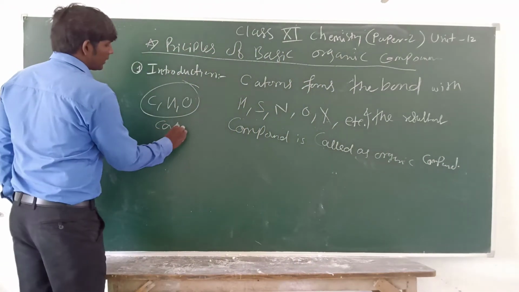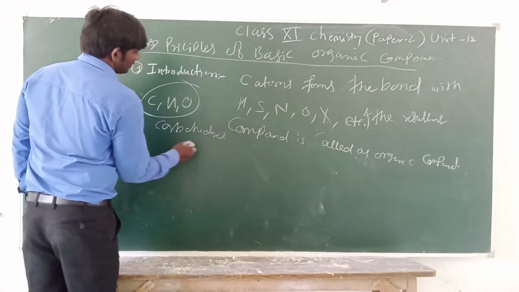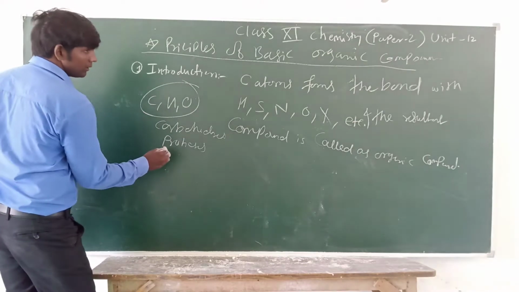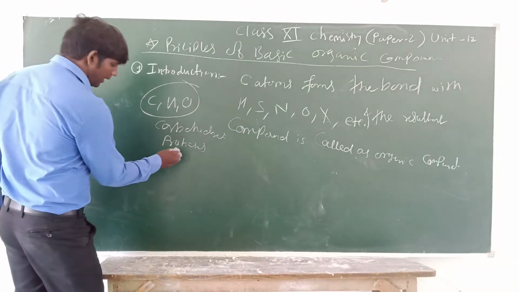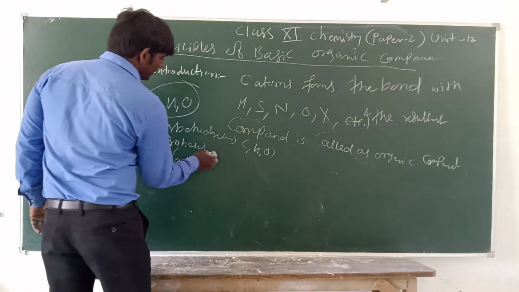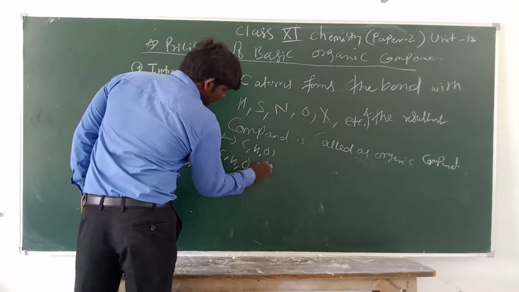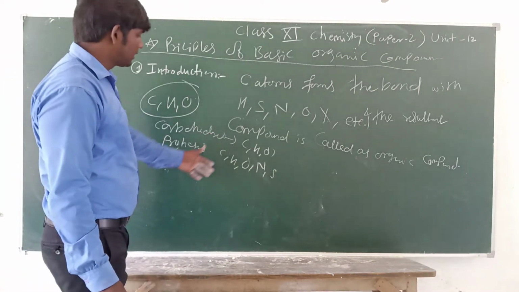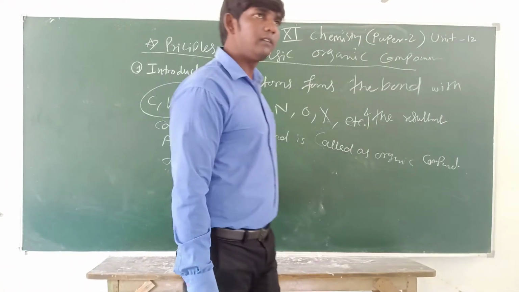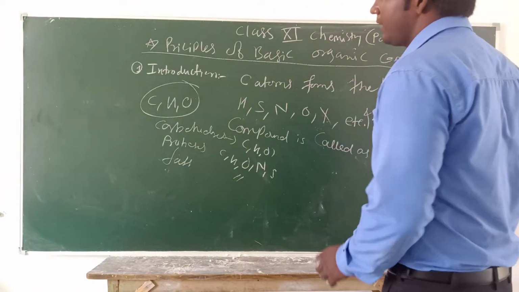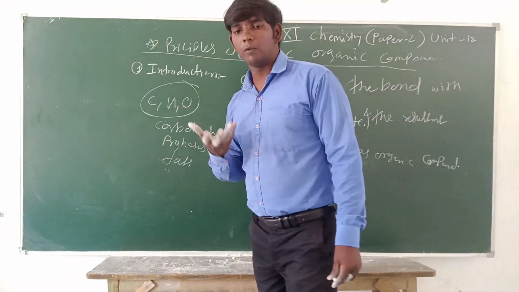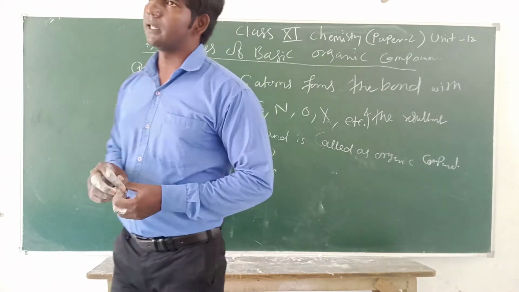The second example is our body. Our whole body is made up of carbohydrates, proteins and fats. In the carbohydrates, carbon, hydrogen and oxygen are there. In the proteins, carbon, hydrogen, oxygen, nitrogen and sulfur are there. And in the fats, the same is present but in the absence of nitrogen atoms. So the organic compounds are generally found in our body, and our body is totally made up of organic compounds.